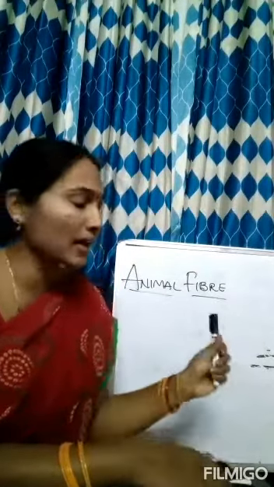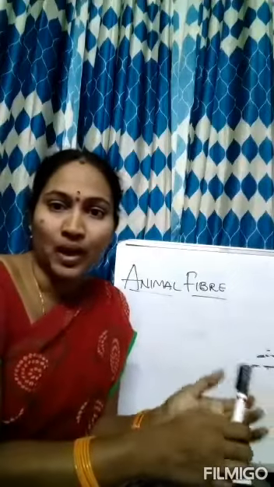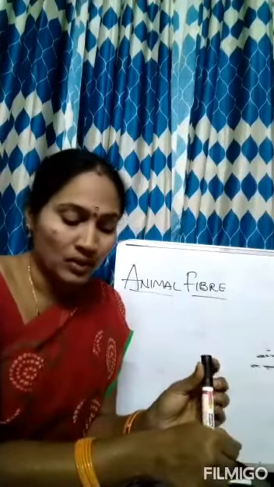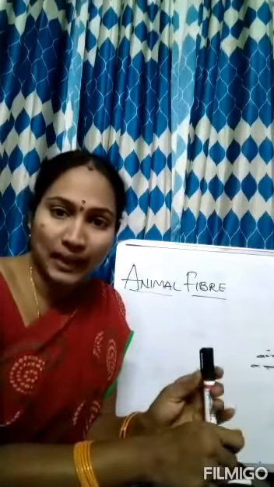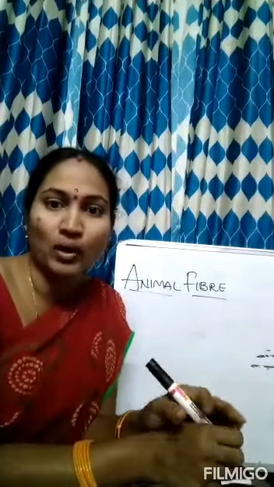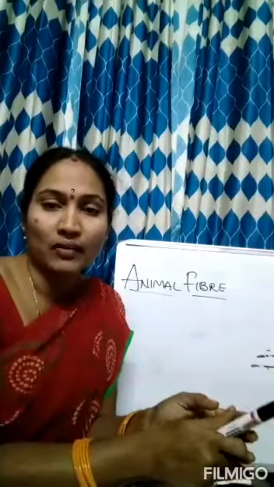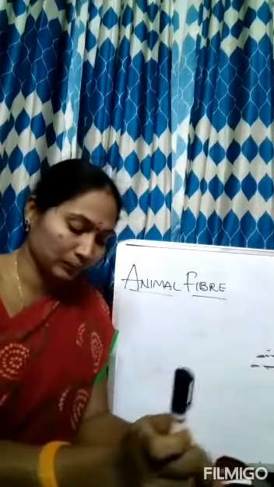As we have already started the chapter Animal Fiber, I want to recall the lesson. Yesterday we learned that we get fiber from plants and animals, like cotton from the cotton plant and jute from the jute plant.